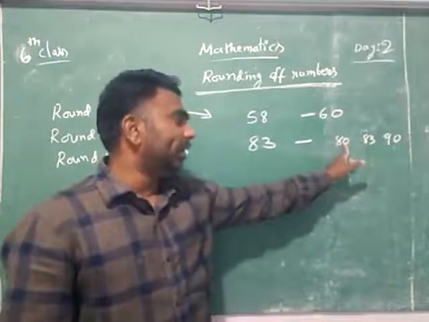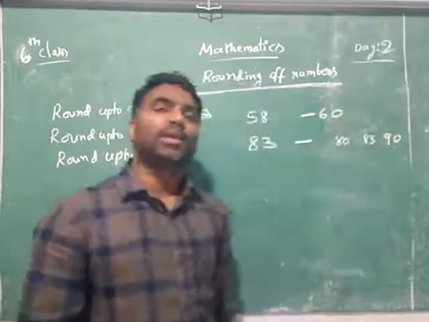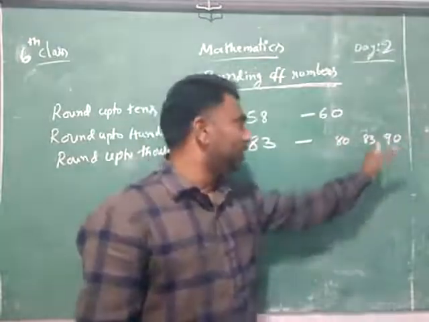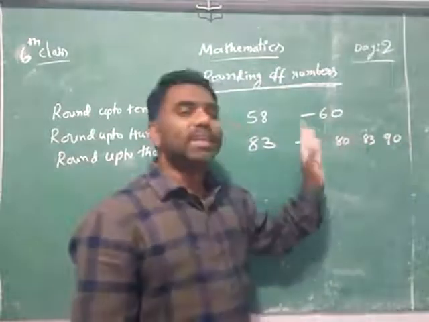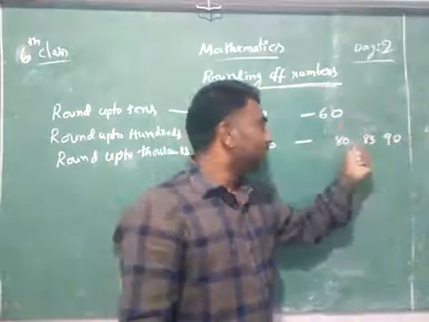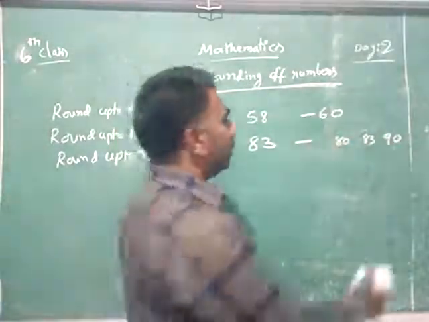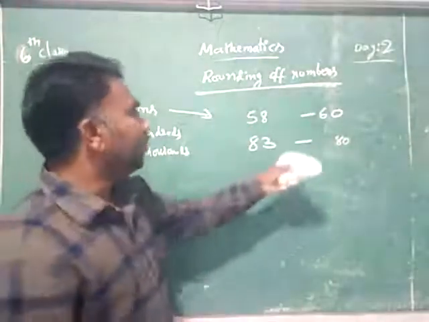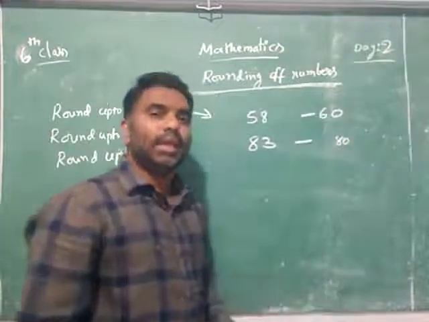Is it nearer to 80 or is it nearer to 90? Yes, it is nearer to 80 because 90 is more distant. 7 distance is there, but here only 3 is there. So that's why it is nearer to 80. That's why what is the answer for that? 80. The rounding of number for 83 is 80.